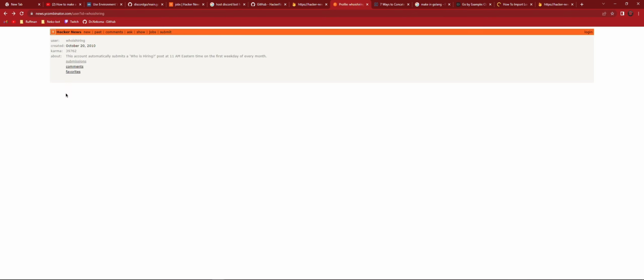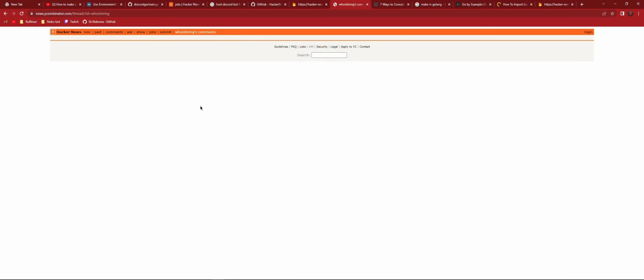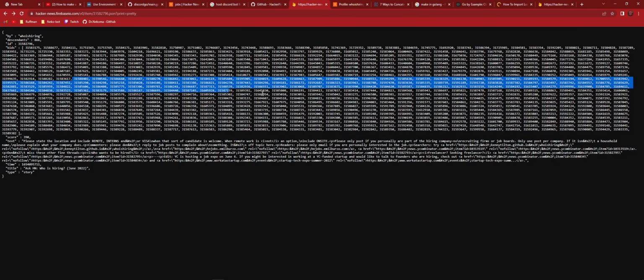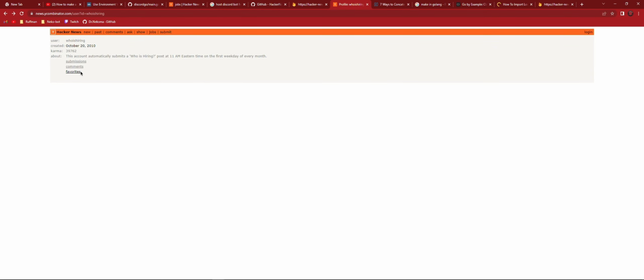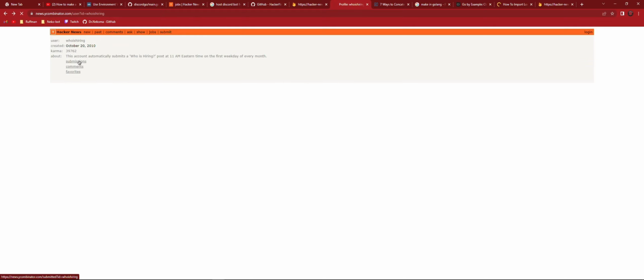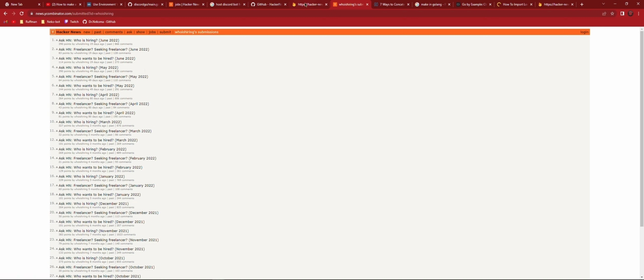Yeah, and even if it does, we can just check by the type. No, we don't want to check by the type. Oh, it doesn't. Oh, nice. Because that's more API calls, destroying this Firebase free API. It would be more. Okay, so it only has submissions. That's nice. Okay, so we always pick the first one. Nice. No. Yeah. No, not the first one. The first one that has hiring in it.